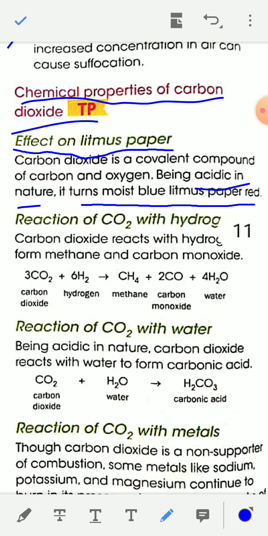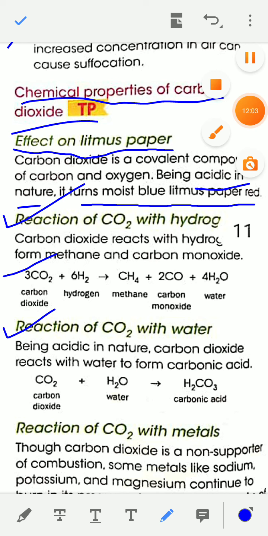Second chemical property, reaction of carbon dioxide with hydrogen. When carbon dioxide CO2 is treated with hydrogen H2, you will get methane CH4, carbon monoxide CO, and water H2O.